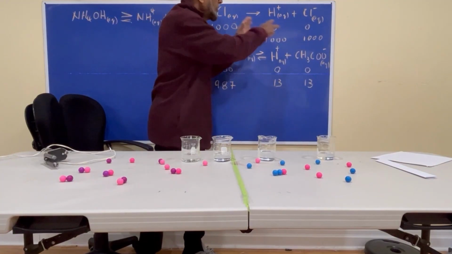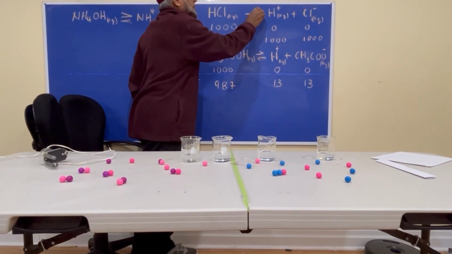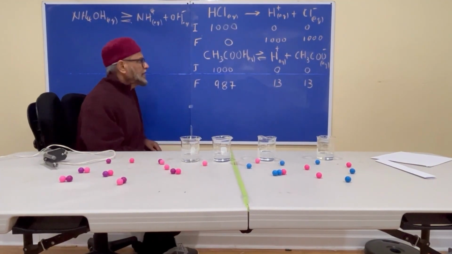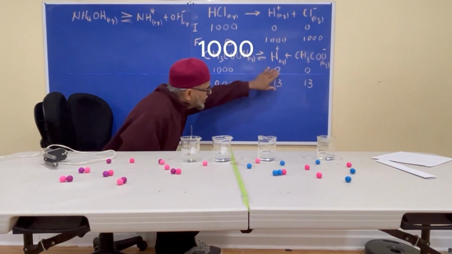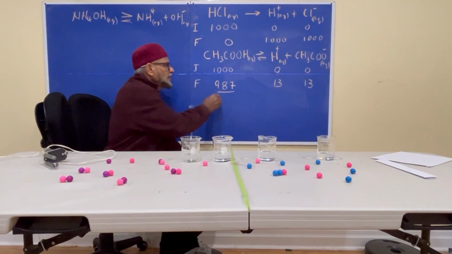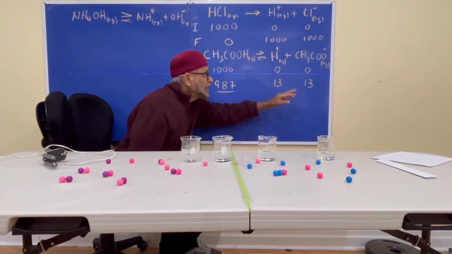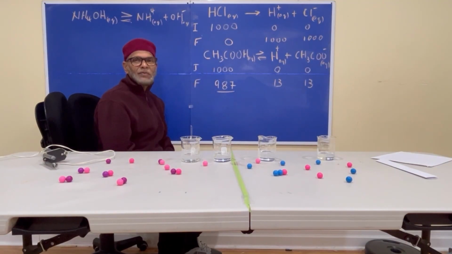So this is 100% ionized. That's why when we show it for a strong acid, you put an arrow going like that. In the case of acetic acid or vinegar, if we start with 1,000 molecules, you'll have 0 and 0. Finally, look what happens. Almost all of these will remain unionized, but only 13 hydrogen ions and 13 acetate ions you're going to have there. That is said to be a weak acid.